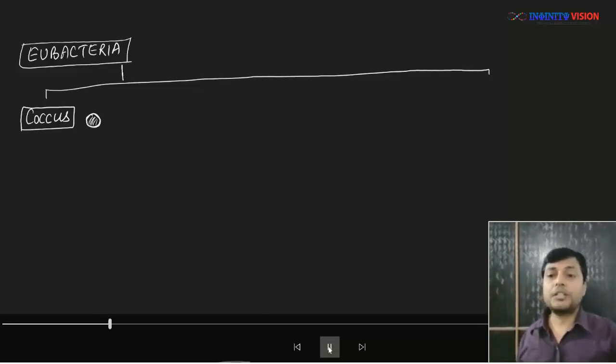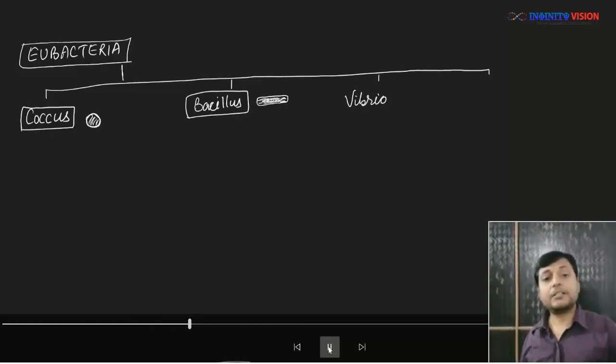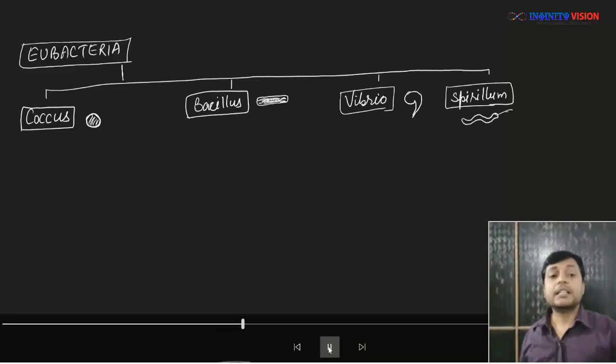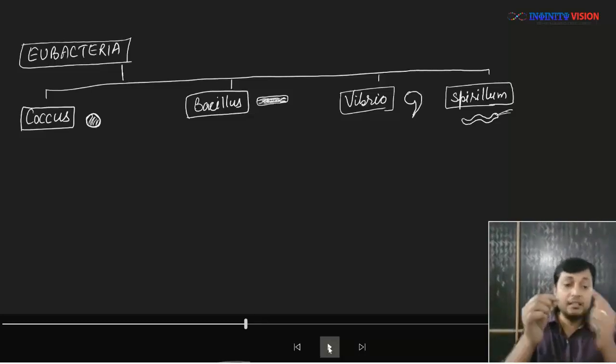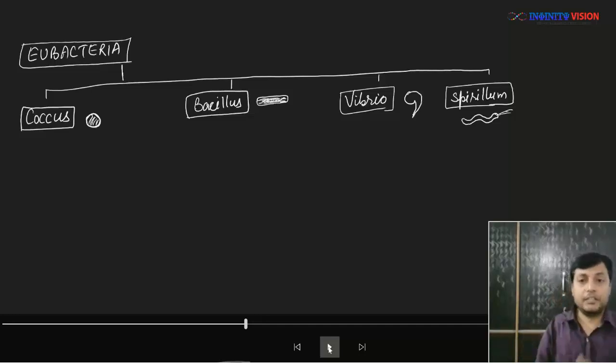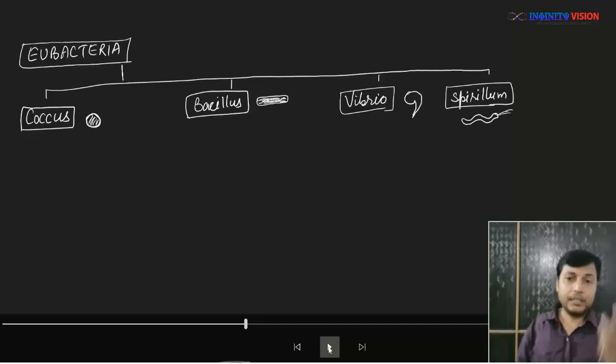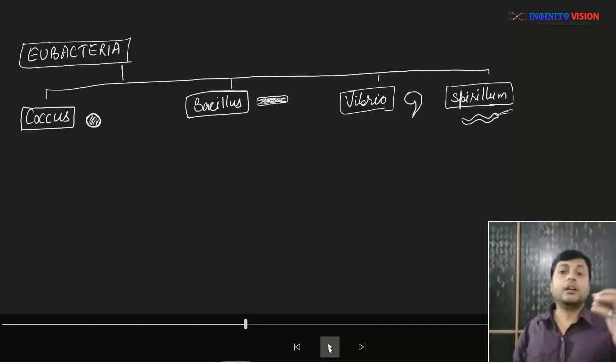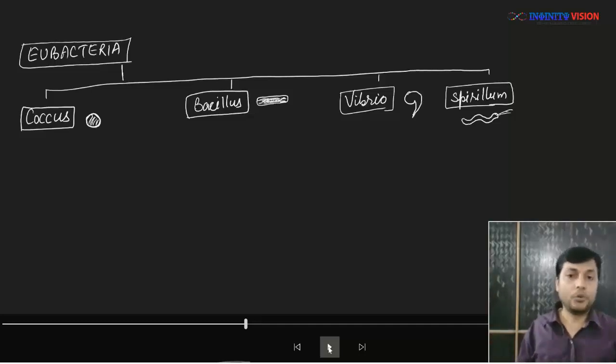If it is rod shaped, then we call it bacillus or bacilli. So rod shape is bacillus. If the bacteria is comma shaped, then we call it vibrio. And if it is spiral in shape, we call it spirillum or spirilla. So spirilla or spirillum if it is spiral or spring-like. If it is comma shaped, then vibrio. If it is rod shaped, then bacillus. And if it is spherical, we call it coccus.